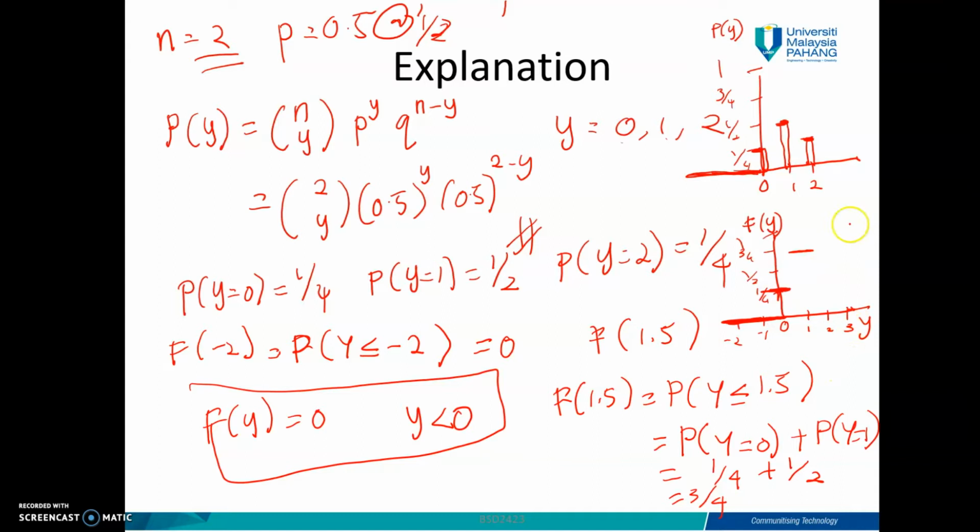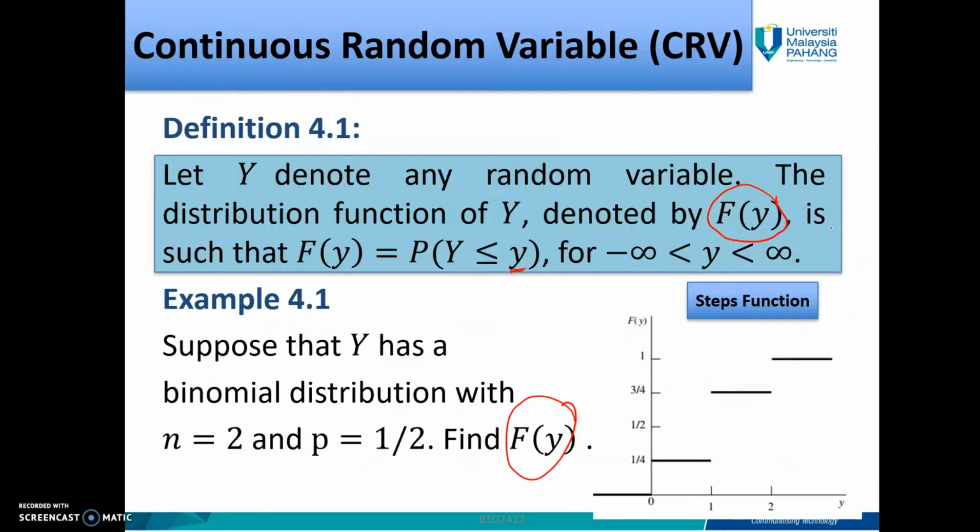And then the last one, 3, you will get 1. That means when y is greater than 2, your Fy will become 1. For any value of y greater than 2, you will get probability 1 here. That's why you will get this step function.